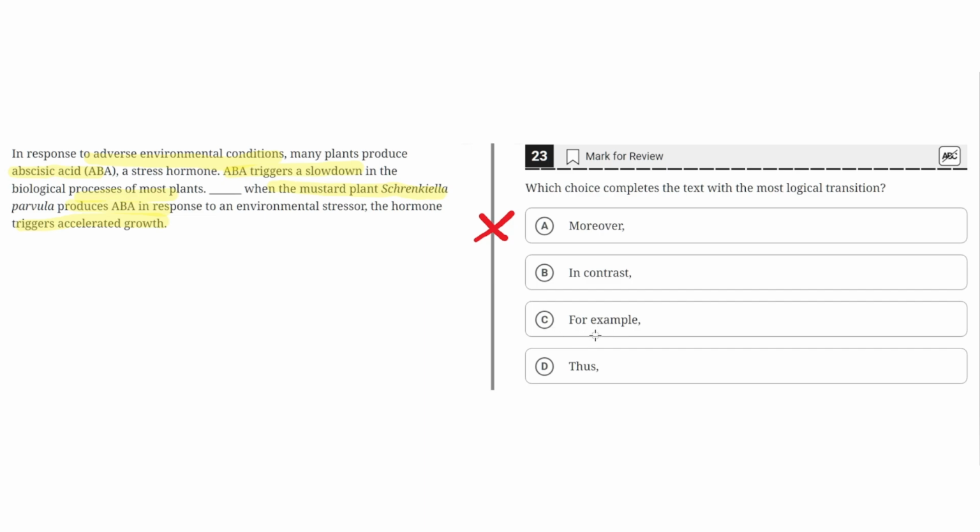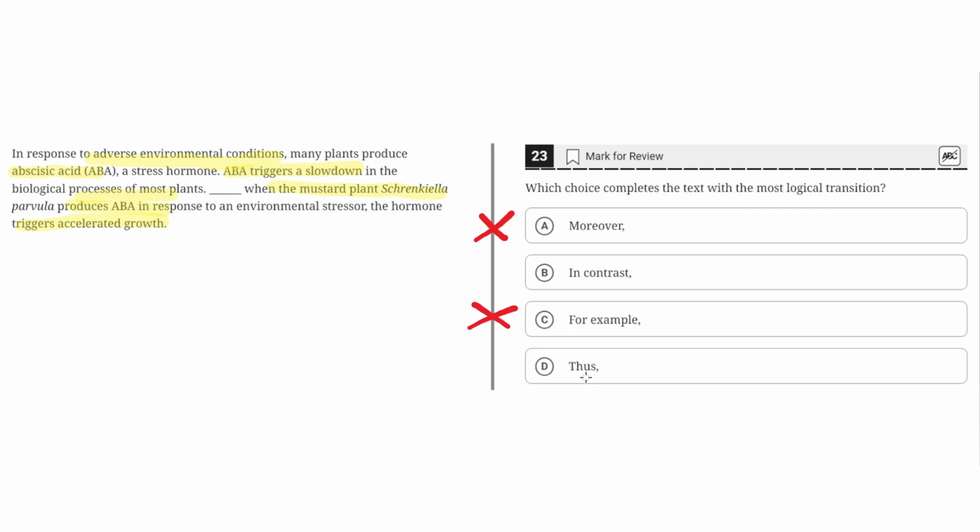C, for example. This is incorrect because for example would imply that the third sentence is an example of what was said earlier, which would highlight that the third sentence would show an example of how ABA triggers a slowdown in the biological processes of most plants. But this is not the case because the third sentence highlights how the mustard plant, when it produces ABA, instead triggers accelerated growth, not a slowdown. So C, for example, is incorrect.